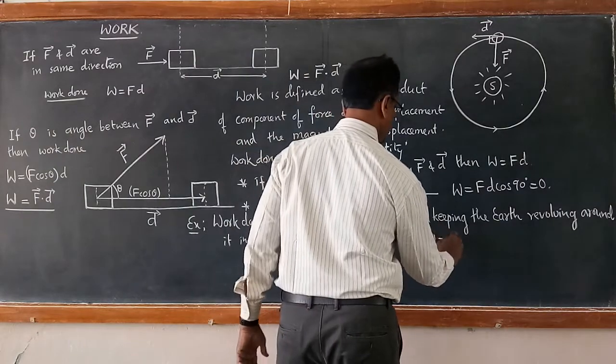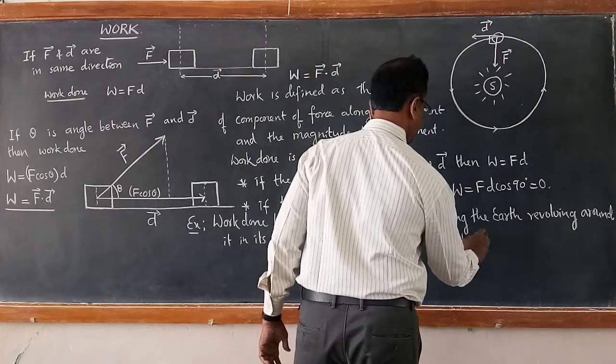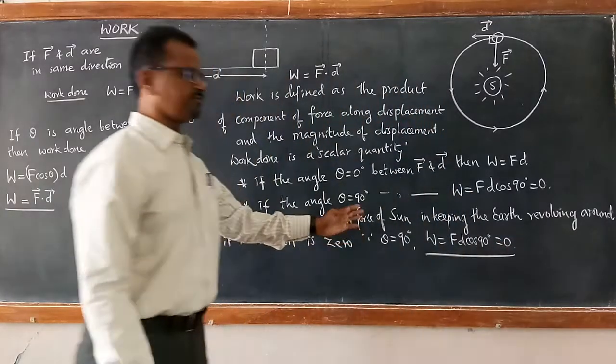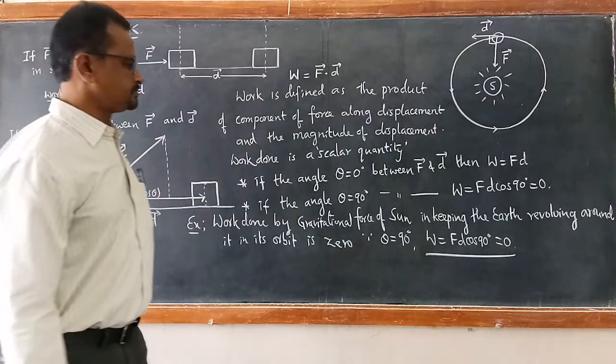You can draw this diagram and it will be clear. Therefore, work done is equal to F d cos 90. It becomes 0. In the same way, you can also write it for the Earth-Moon system.